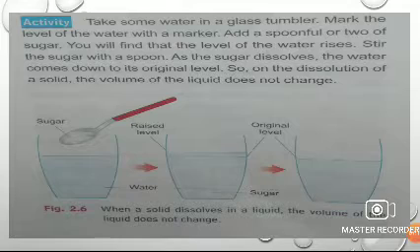But when the sugar dissolves, after that you can see the same level as in glass 1. After dissolving the sugar, you can see the same volume or the same level of water, or you can say the solution, as in glass 1. So this activity shows that after dissolving sugar, the volume does not change.